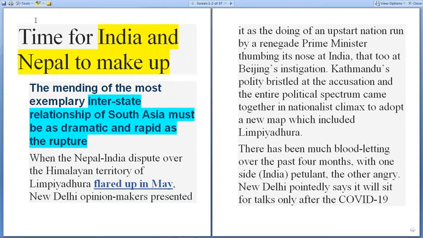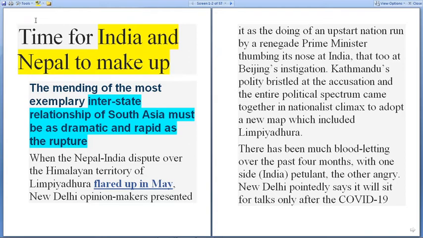This first article is on the India and Nepal makeup, that is, the mending of one of the most exemplary interstate relations of South Asia must be as dramatic as the rupture. When the Nepal-India dispute over the Himalayan territory of Limpiyadhura flared up in May, many opinion makers presented it as an upstart nation run by a renegade prime minister thumbing its nose at India, and that too at Beijing's instigation.